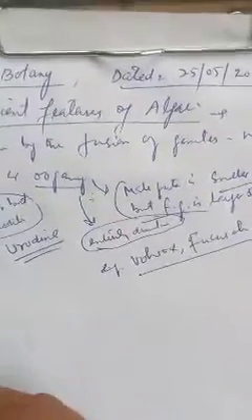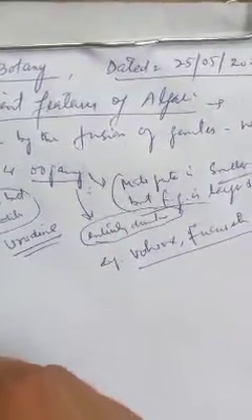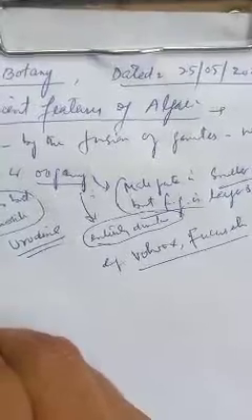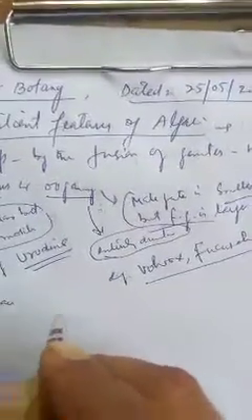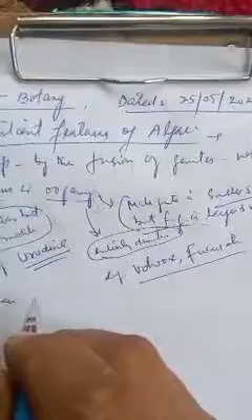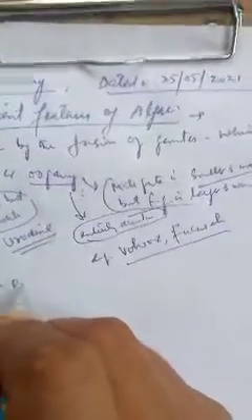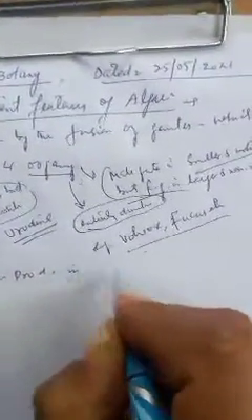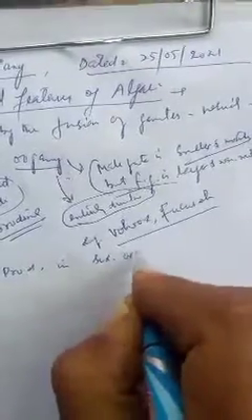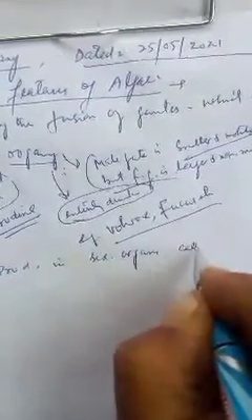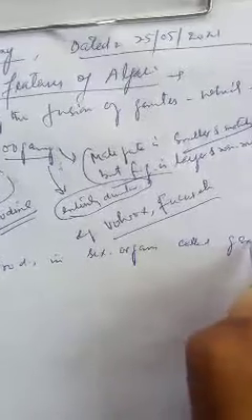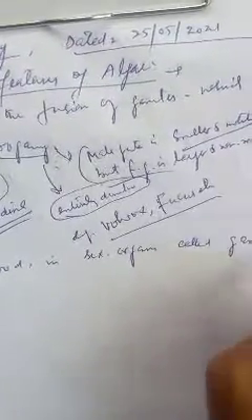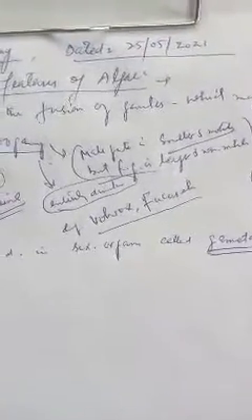Number 11th feature, gametes are produced in sex organs called gametangia. The sex organs of algae are known as gametangia, which produce gametes.